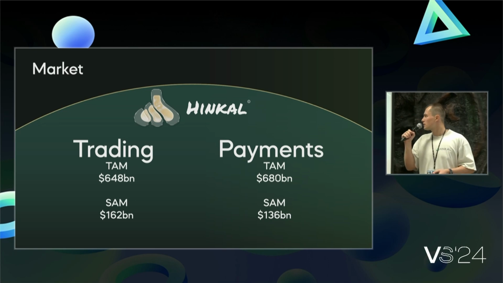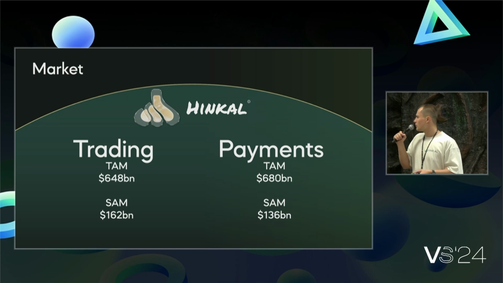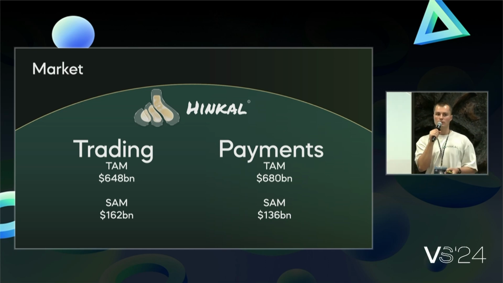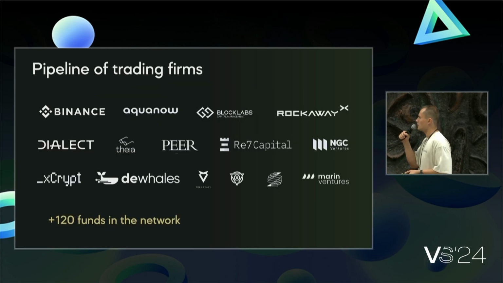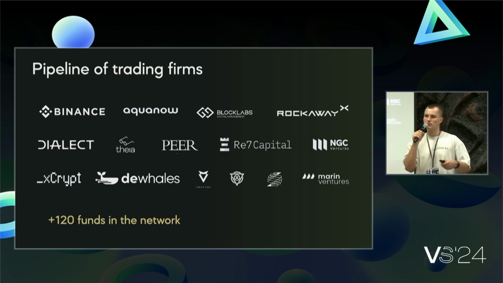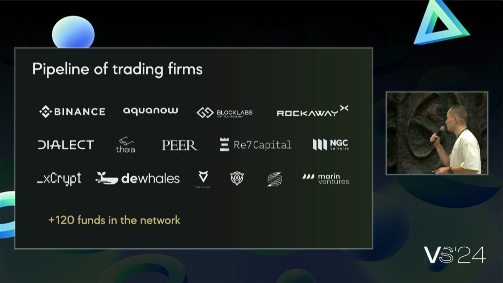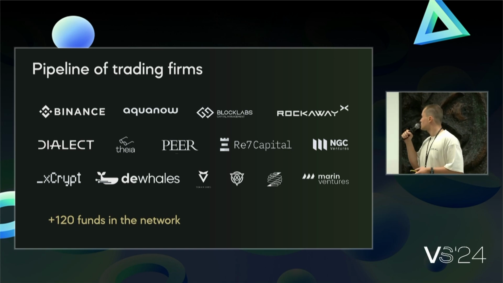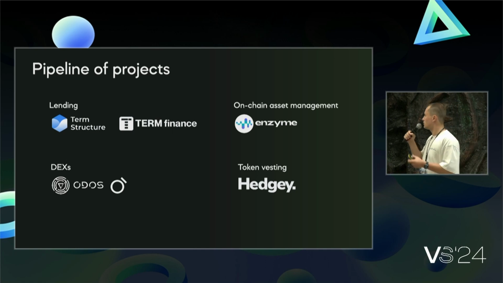And the market is huge for privacy on-chain. It's a growing market. We have a legal opinion from Fenwick, and it's actually a compliant and legitimate privacy protocol. So it's kind of a new narrative because previously people thought it's impossible to do privacy on-chain legally because we've seen some bad precedents in the past. And we have a really strong pipeline of trading firms. We've been basically accelerated by Stanford Blockchain, Binance, and have top investors behind us, supporting us.